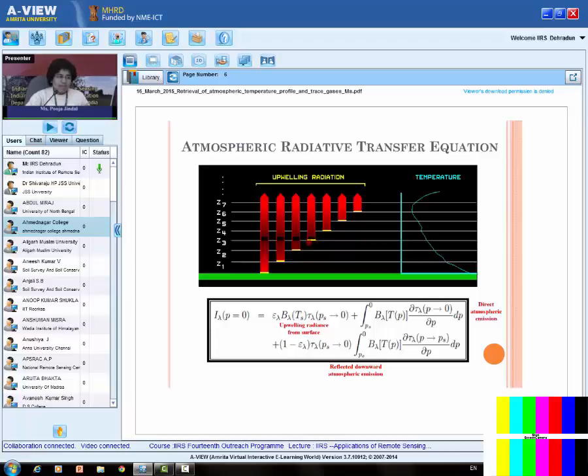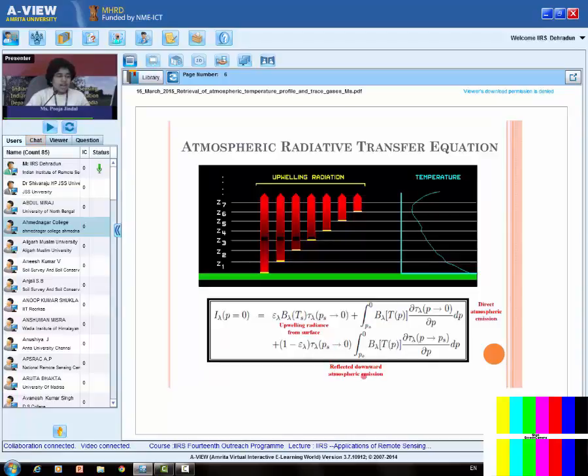So let's consider one level. From here the energy emitted will be B lambda Tp, where Tp is the temperature at a pressure level P. Right? And then I have to multiply this by the transmittance, and the transmittance will be from this particular level to the top of the atmosphere. So transmittance tau lambda from P to 0. But as I have many levels in the atmosphere, I should have the term for each level. So in general, we will integrate it from Ps to 0 to include all the levels from the surface to the top of the atmosphere. So the integration is with respect to pressure.